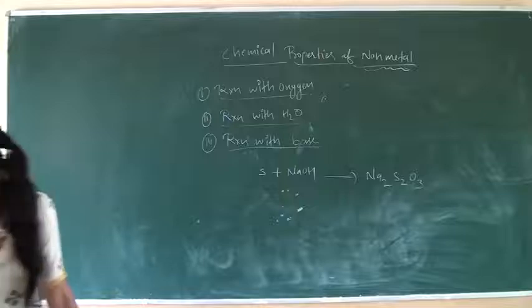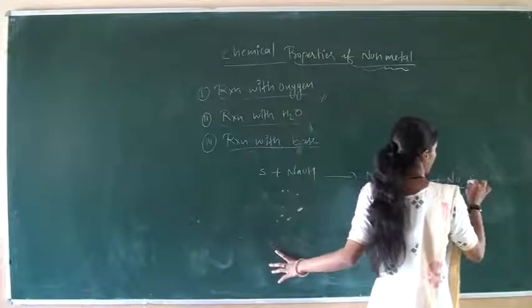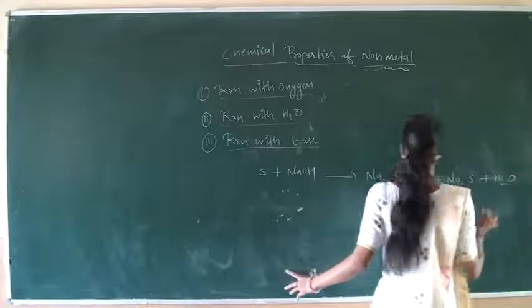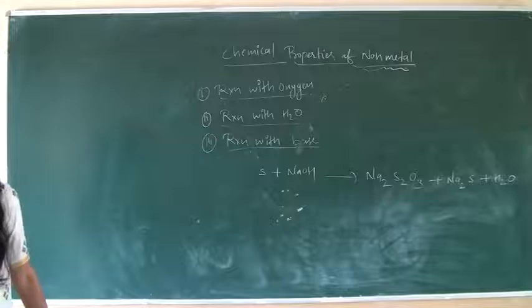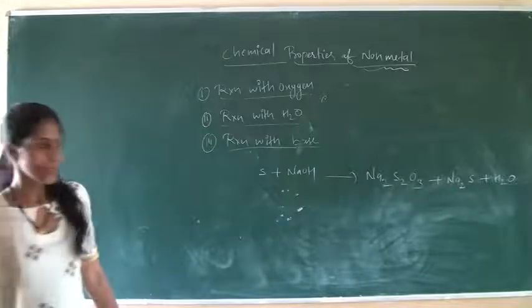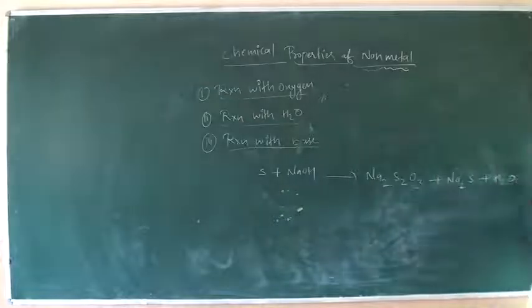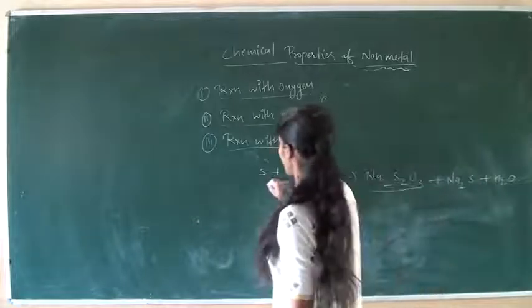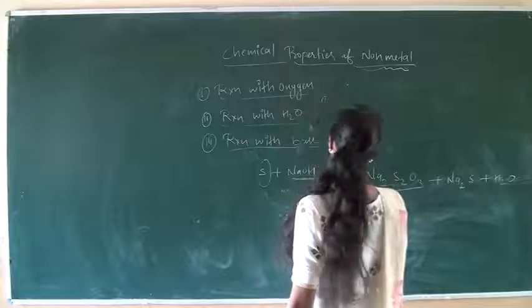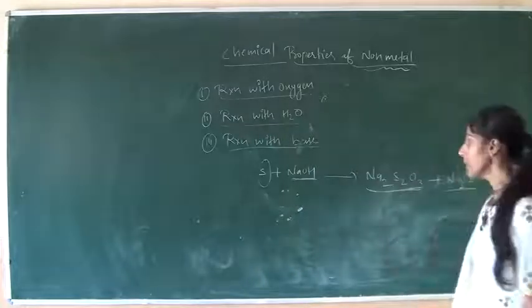plus Na2S plus H2O. Na2S is sodium sulfide, and Na2S2O3 is sodium thiosulfate. Here sulfur reacts with base and forms the compounds sodium thiosulfate and sodium sulfide.